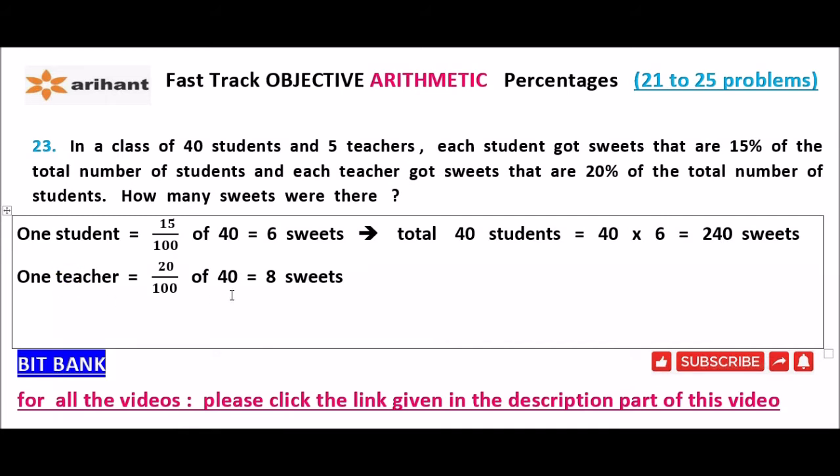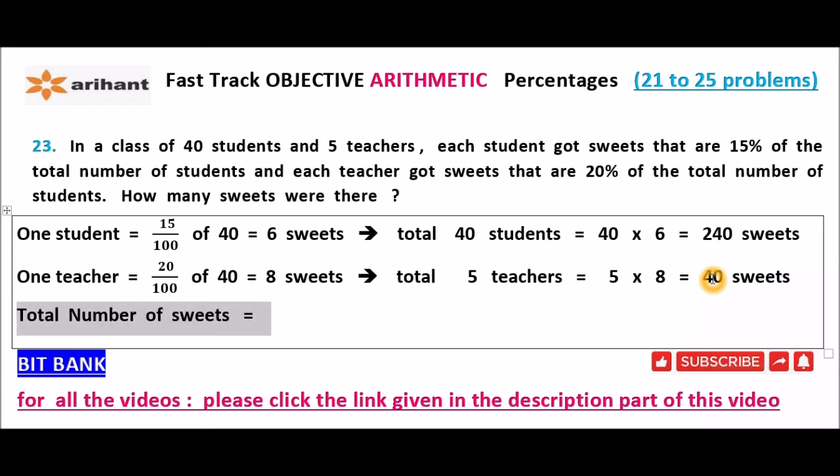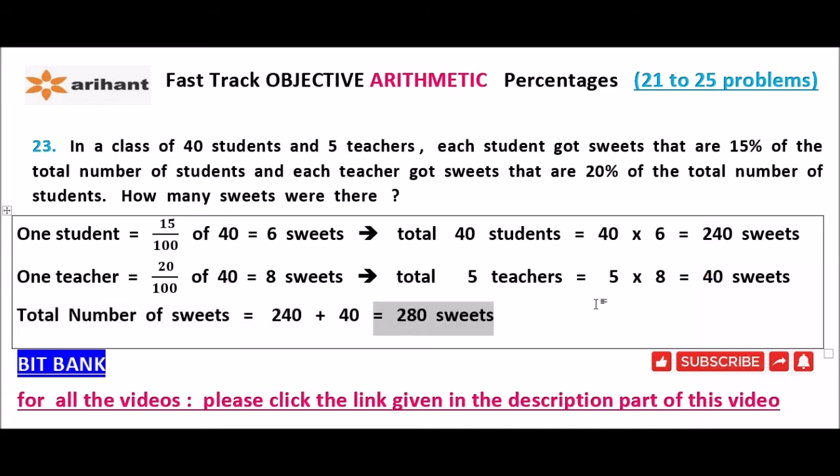If one teacher received 8 sweets, then total 5 teachers could receive how many sweets? 5 into 8. That is equal to 40 sweets. So all 40 students received 240 sweets. All 5 teachers received 40 sweets. So total number of sweets is equal to 240 plus 40. That is 280 sweets. This is the answer.